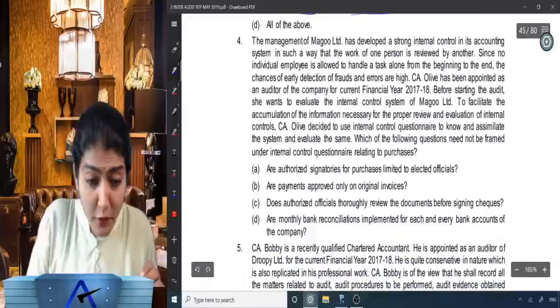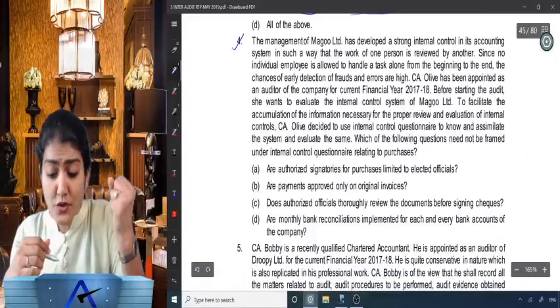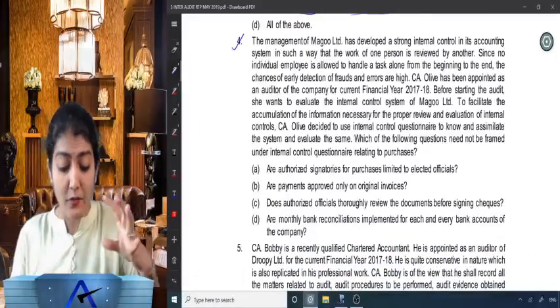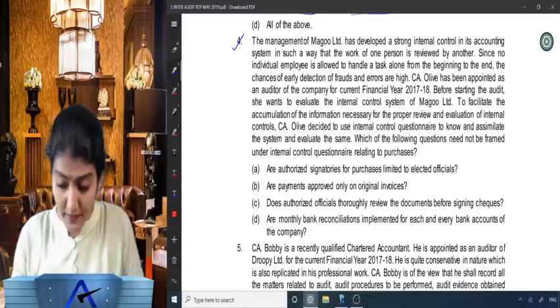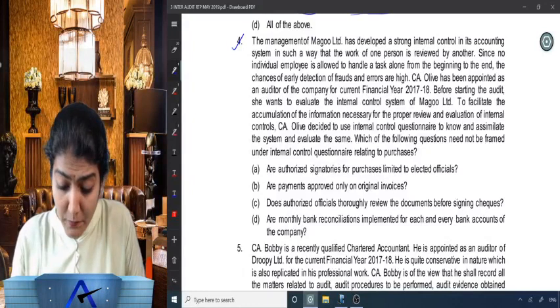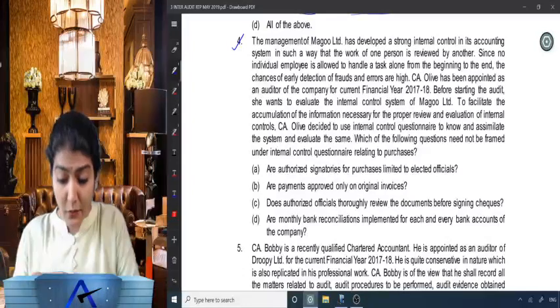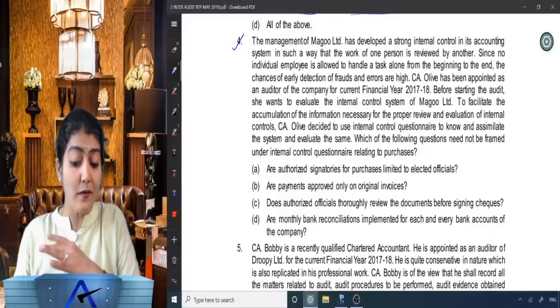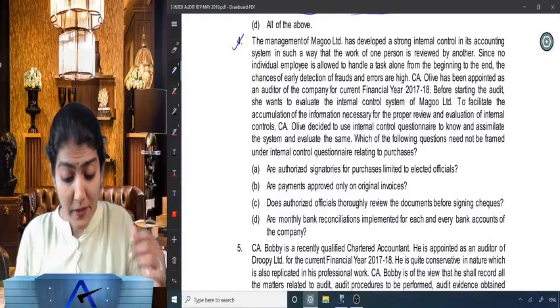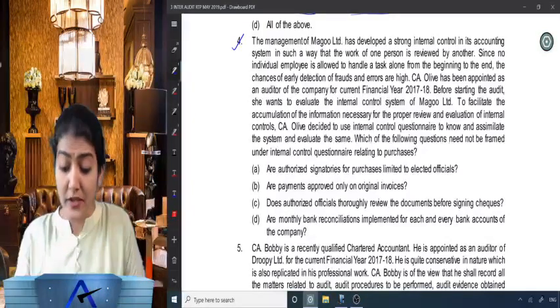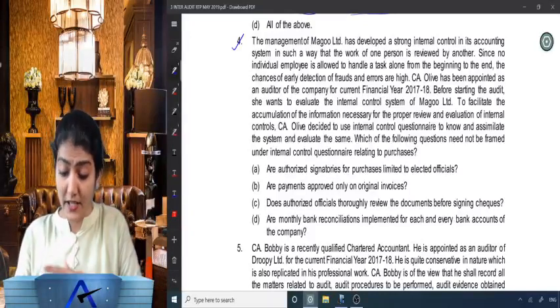The management of Magoo Limited has developed a strong internal control in its accounting system in such a way that the work of one person is reviewed by another. Since no individual employee is allowed to handle a task alone from the beginning to the end, the chances of early detection of frauds and errors are high. CA Olive has been appointed as the auditor of the company for the current financial year 17-18.